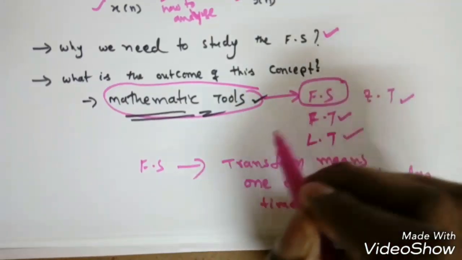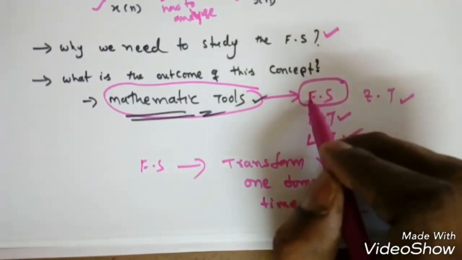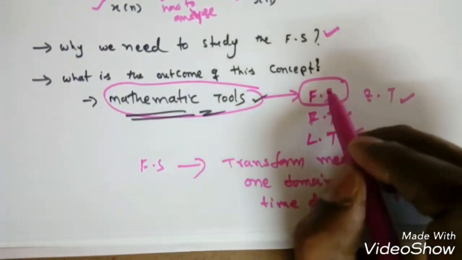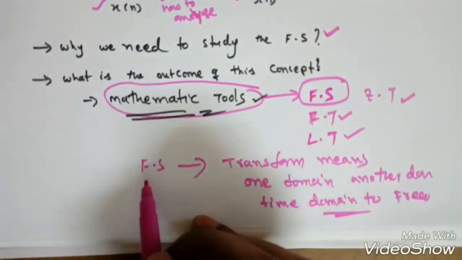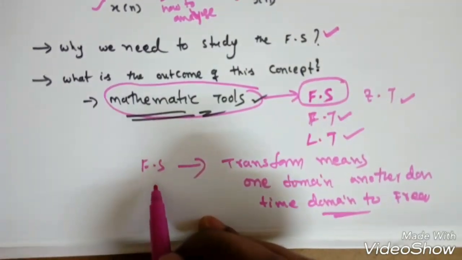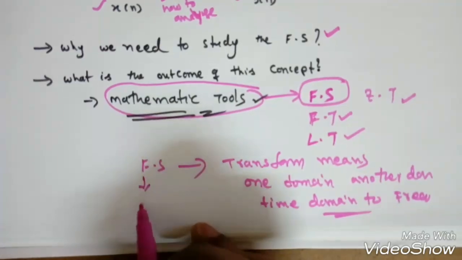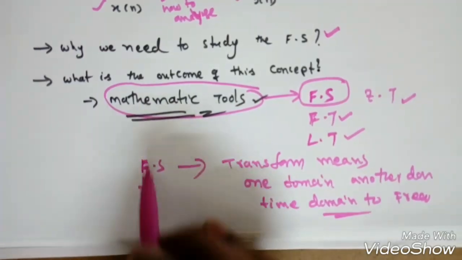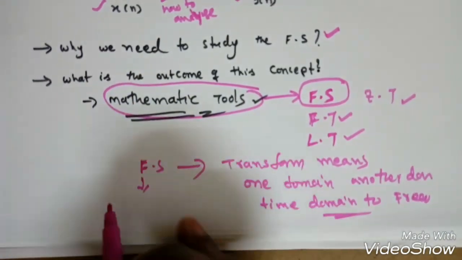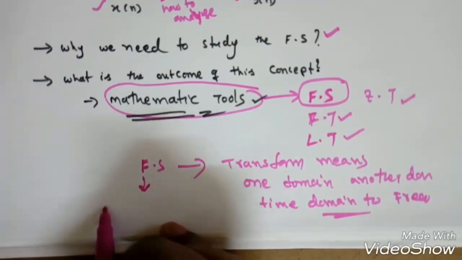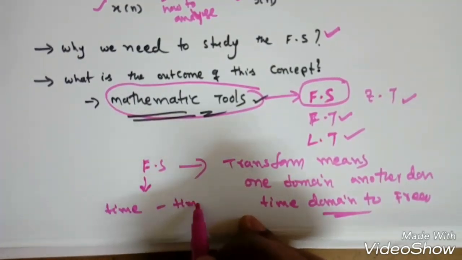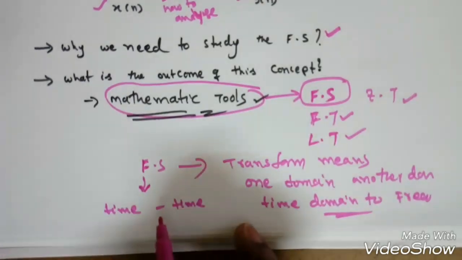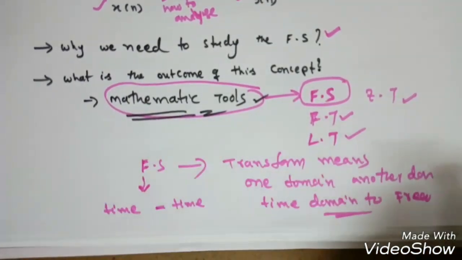Fourier series is not a transform, it's just a representation of signals in some Fourier series expansion, right? So remember, Fourier series is not a transformation, it is just representing continuous signals in the continuous domain only. It is nothing but time domain to time domain only, right? The coefficients may be discrete, that we'll see later.